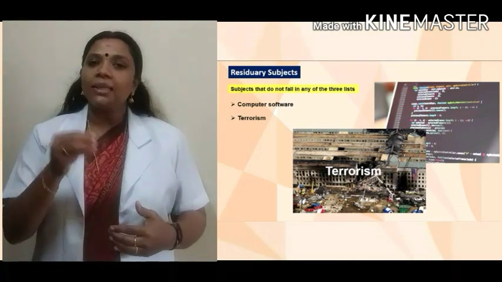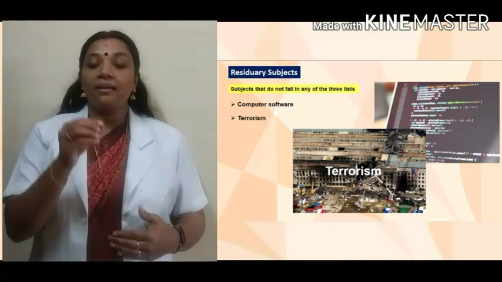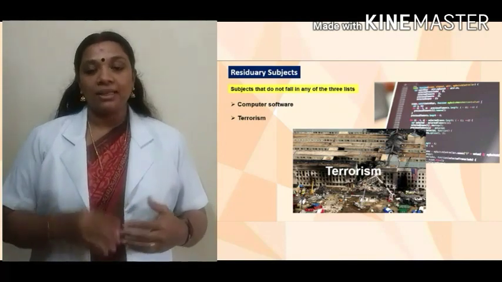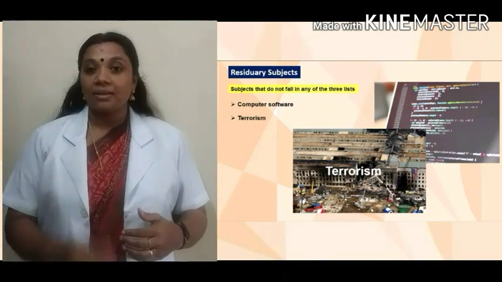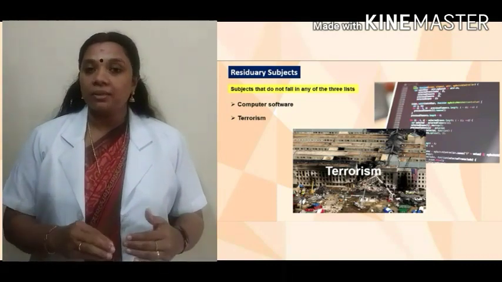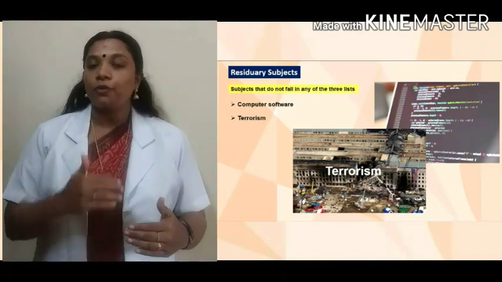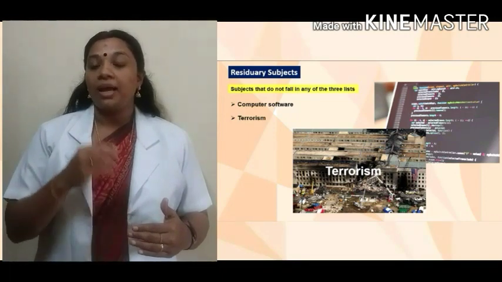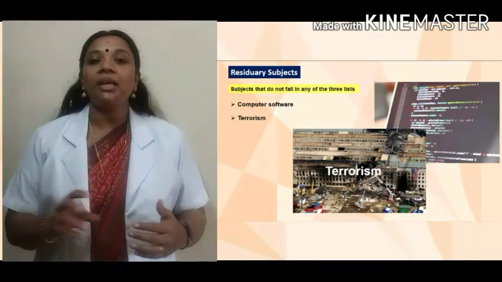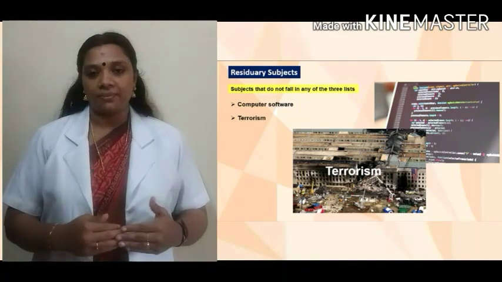And another one is called the residuary list, which includes computer software and terrorism, because all these happened after the formation of our written constitution. So they are not included in these three lists.